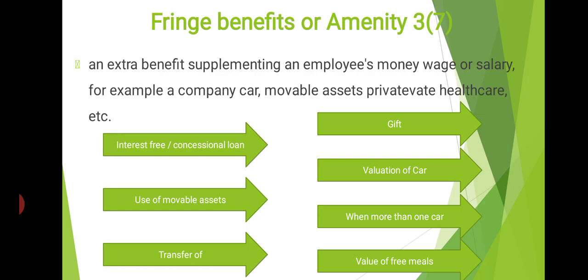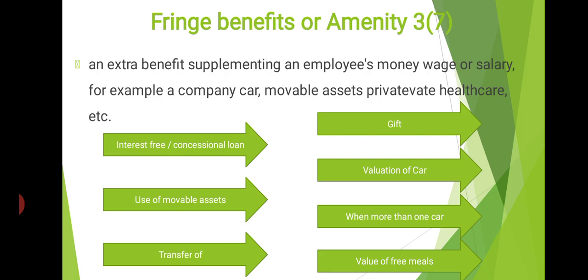First one, interest free or concessional rate loan. Suppose an employer may provide a loan free of cost, with no interest. Otherwise, there is a concessional rate of interest. Clear? The next one, use of movable assets. An employee can use vehicles or a car owned by the employer for his personal purpose or official purpose, or both. The next, transfer of movable assets. Here there is a mistake: transfer of movable asset. Please bear in mind, transfer of movable asset.